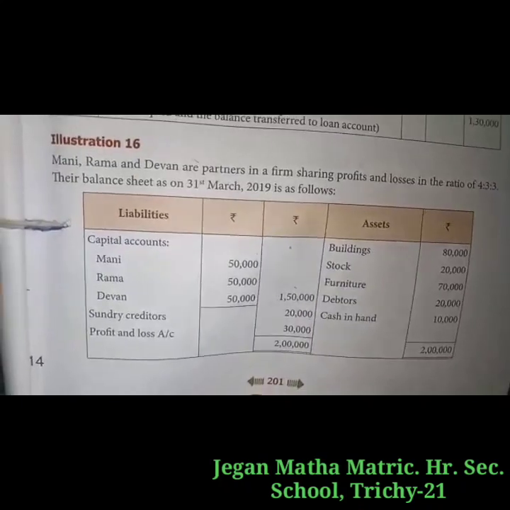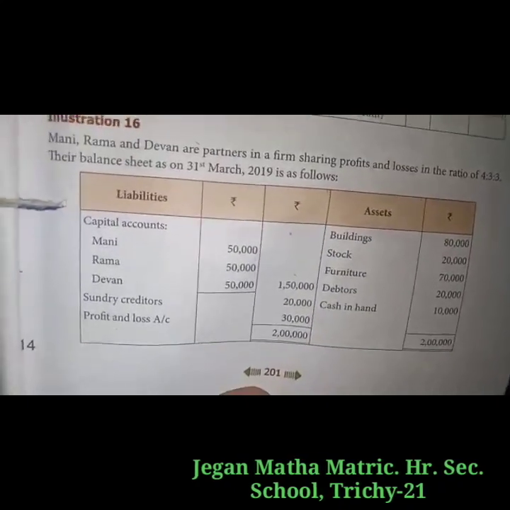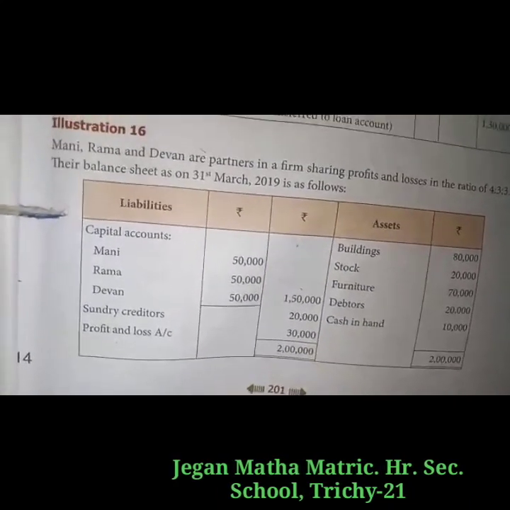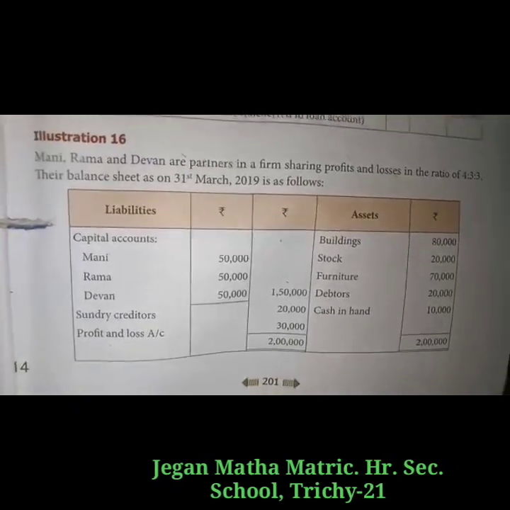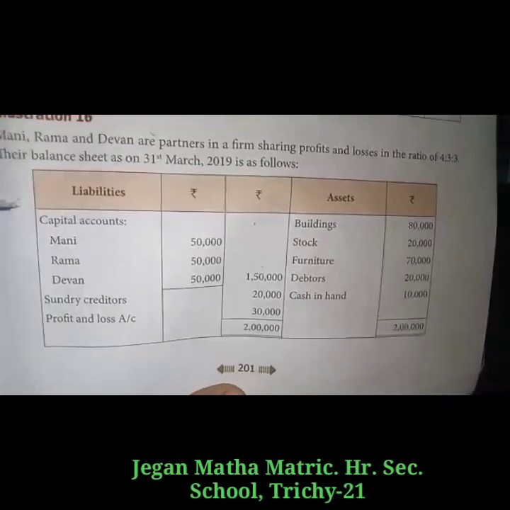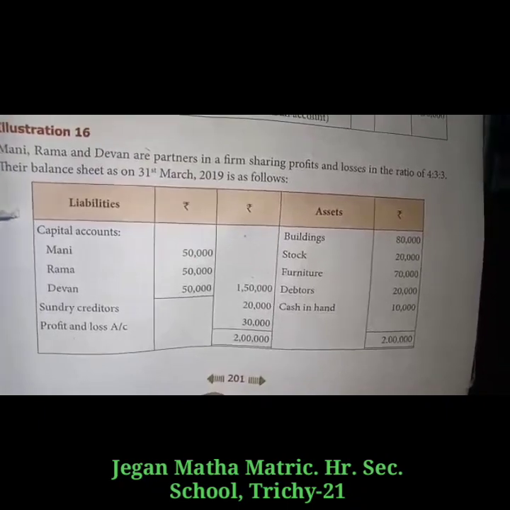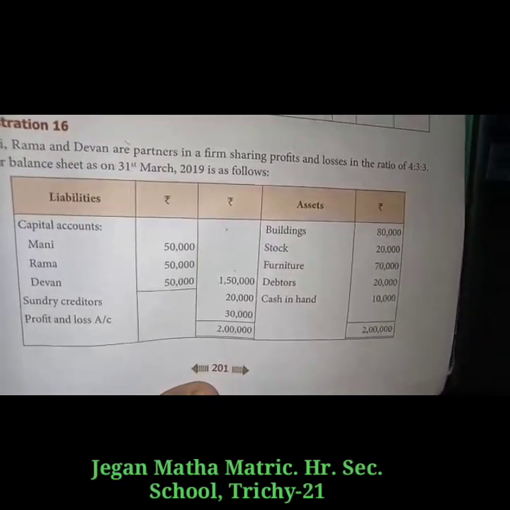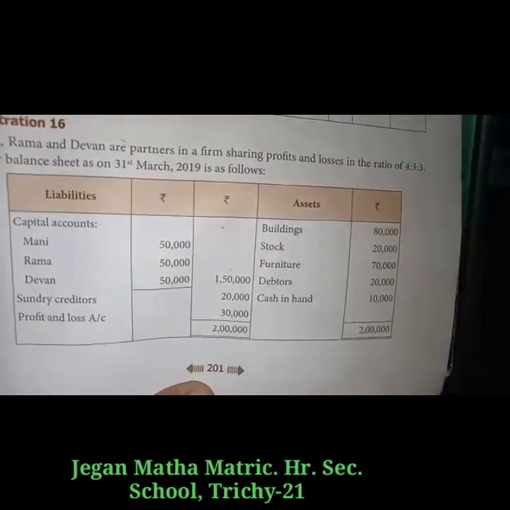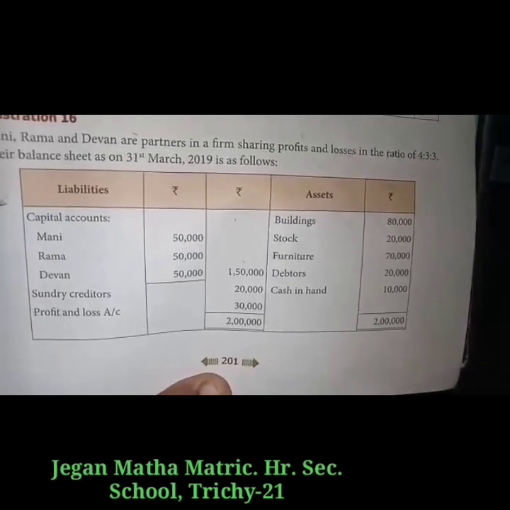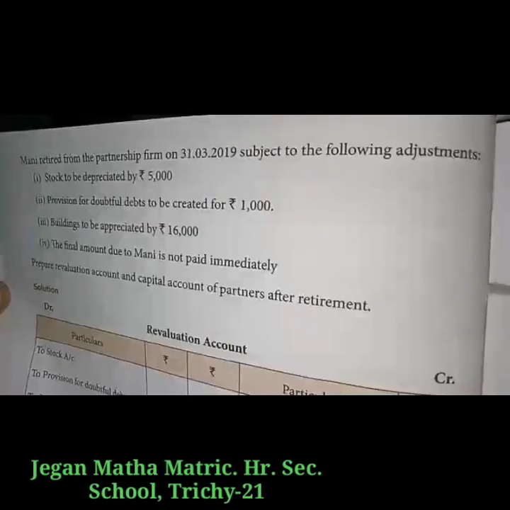On the liability side, capital is given: Mani 50,000, Rama 50,000, Devan 50,000, creditors 20,000, profit and loss account 30,000. Assets: building 80,000, stock 20,000, furniture 70,000, debtors 20,000, cash in hand 10,000.